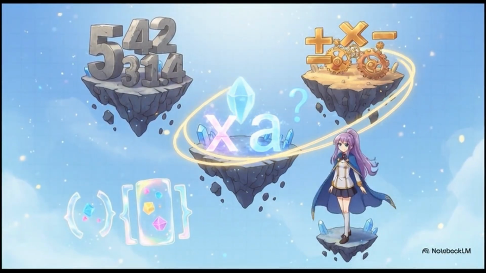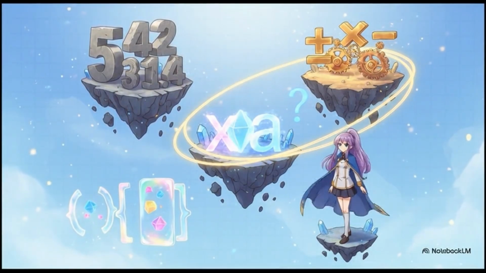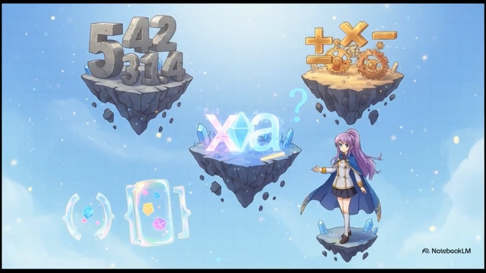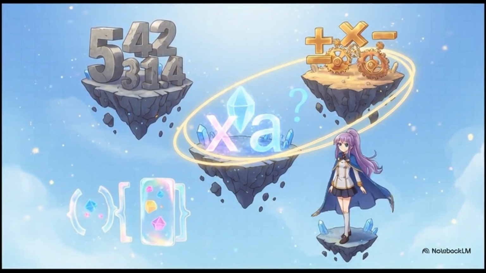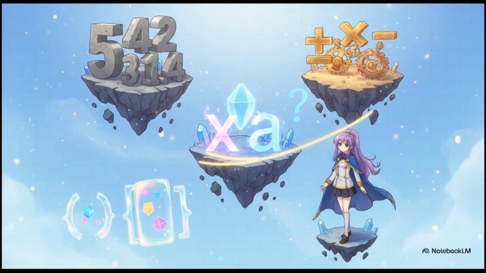We've got grouping symbols, like parentheses. And then we have the really interesting part, letters. In math, we call them variables, and they're just super convenient placeholders for a number we either don't know yet or a number that can change.